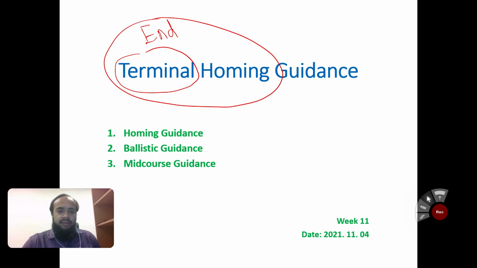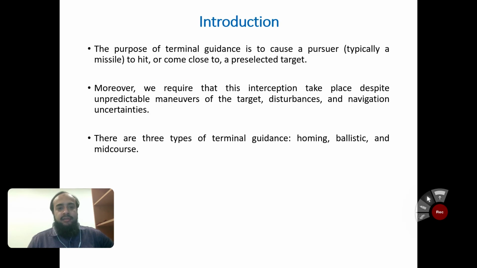So, let's discuss the homing guidance, ballistic guidance, and mid-course guidance. In this week we will study the homing guidance, and later, in the next week, the ballistic guidance. The purpose of the terminal guidance is to cause a pursuer, which is typically a missile, to hit a target or come close to the target or pre-selected target.